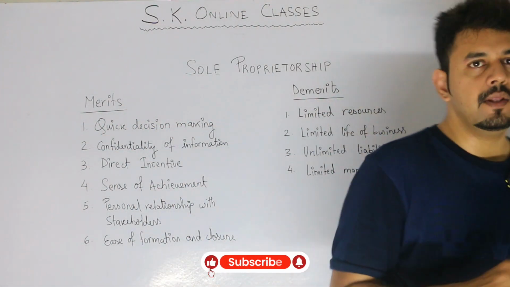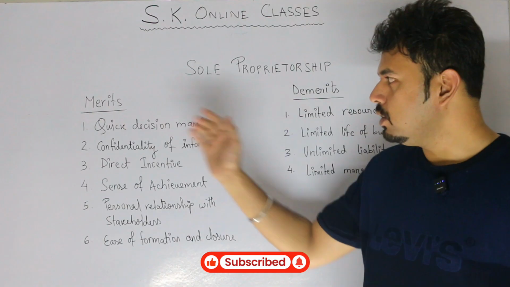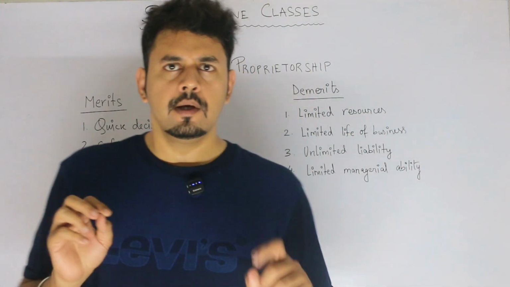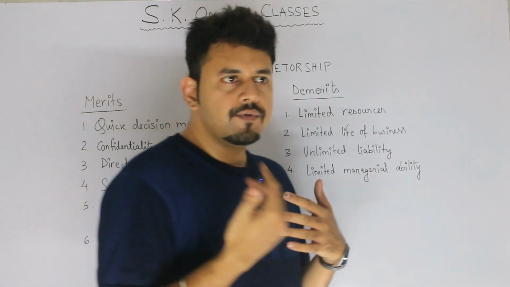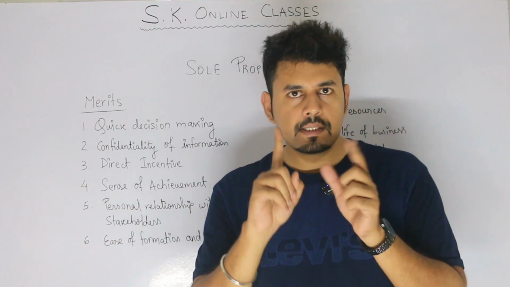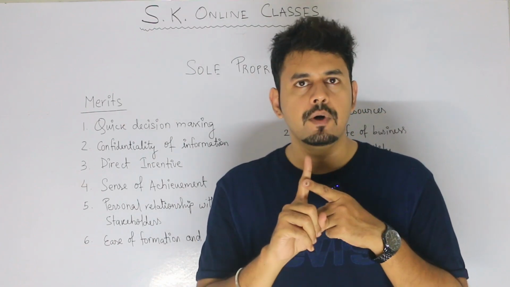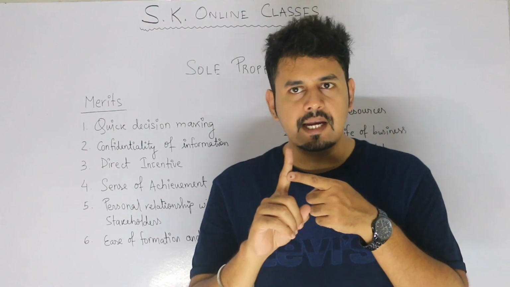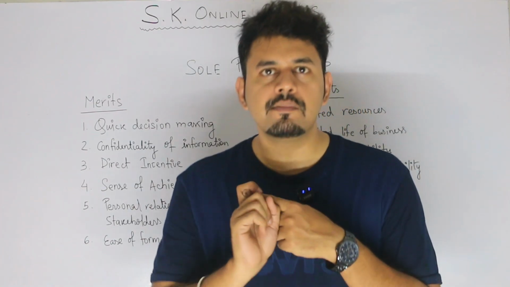Now, if I start with the first one, you can see here. But before this, I would like to tell you a few things. I have already discussed with you that a proprietor is a single owner. So single member is one feature. He is getting the profit alone himself.